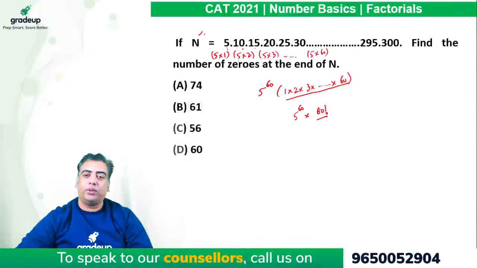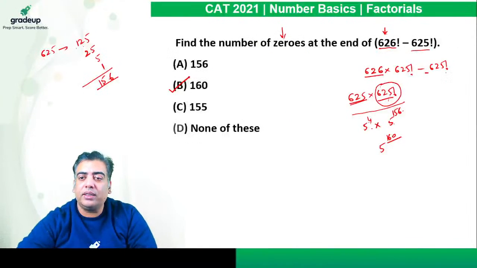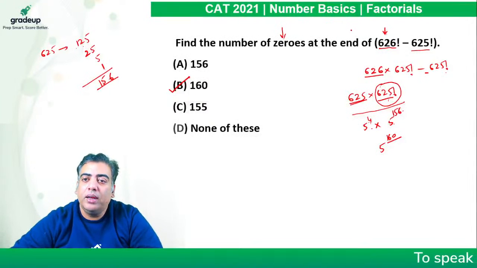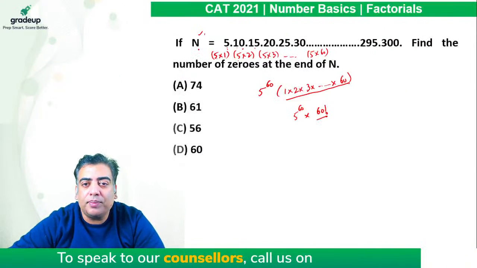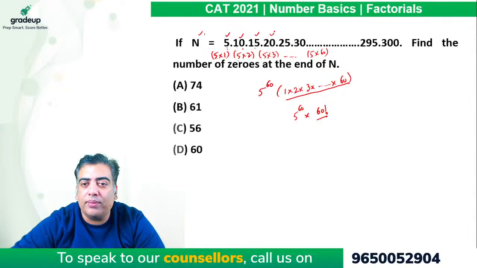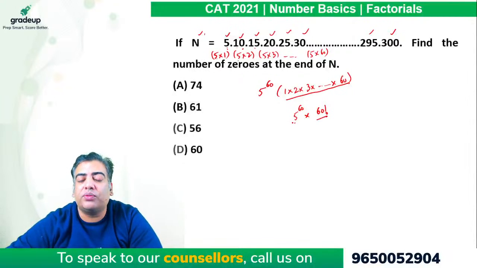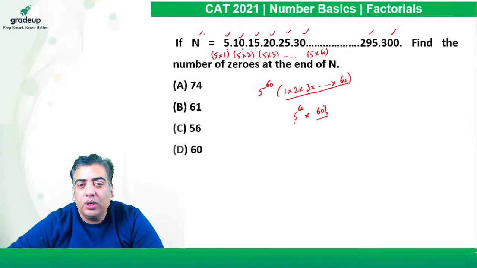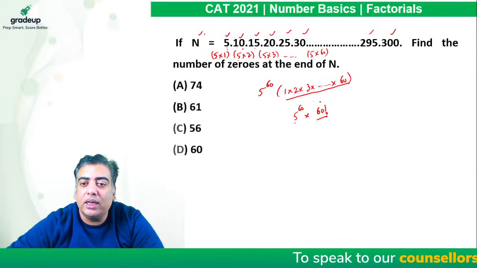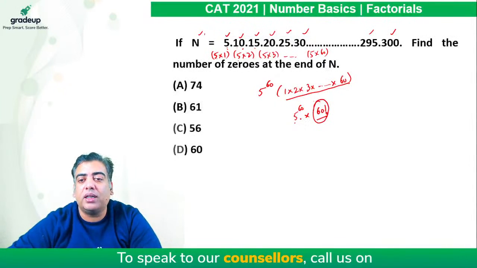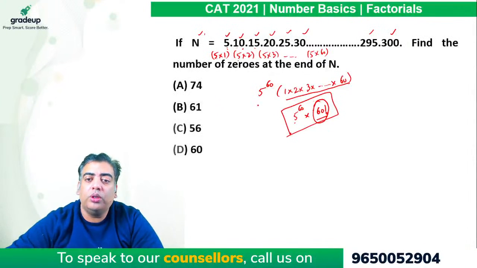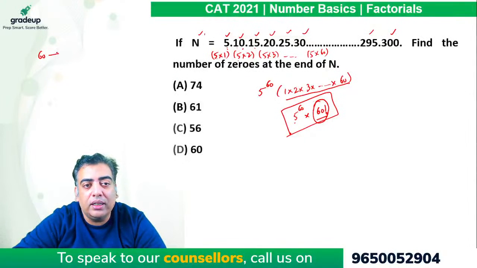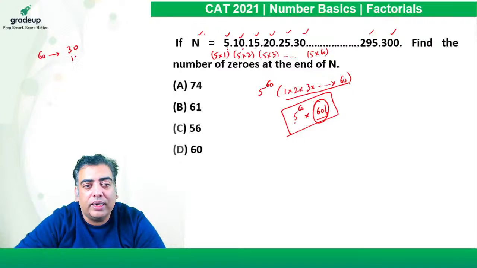Now we need to observe two things here. In the previous case, I observed the power of 5 only, because the power of 5 will be less as compared to the power of 2. But in this case, because 5 is multiplied with each and every number, we can say the power of 5 will be more than the power of 2. So in order to find the number of zeros, the power of 2 in 60! will be less as compared to the power of 5 in the entire number. So let's calculate the power of 2 in 60!. 60 divided by 2 is 30, then it is 15.